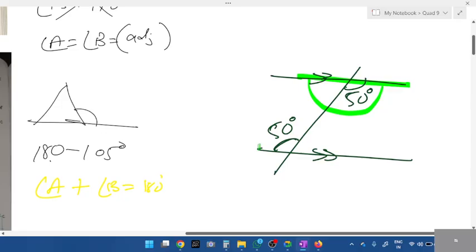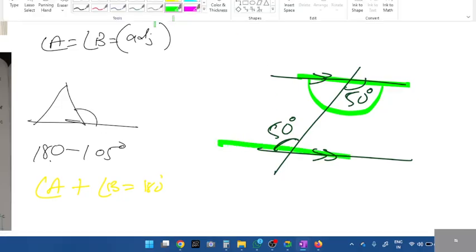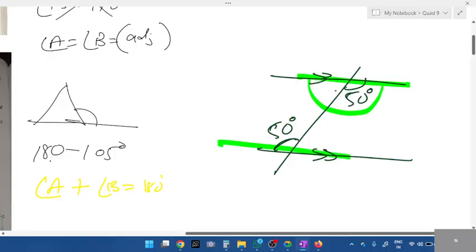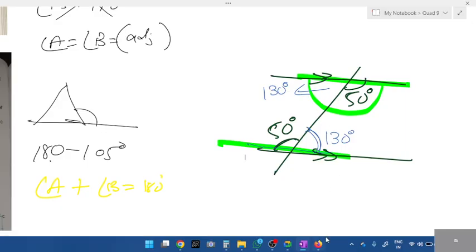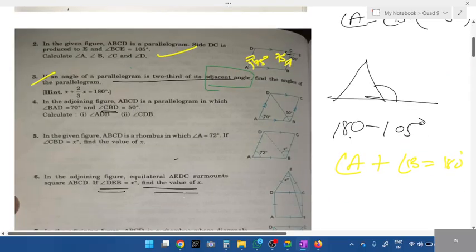Isn't it a straight line? If it is 50, what will be the other value? 180 minus 50 is, very good, 130. If that is 130, this also should be 130. What's the reason? Interior alternate angle or straight line concept. You can use interior alternate or straight line. That is what we use here.